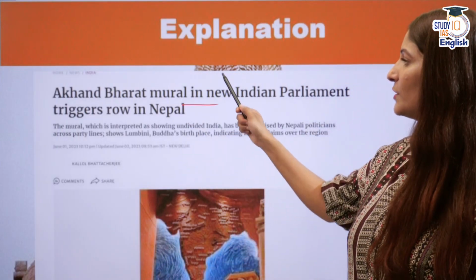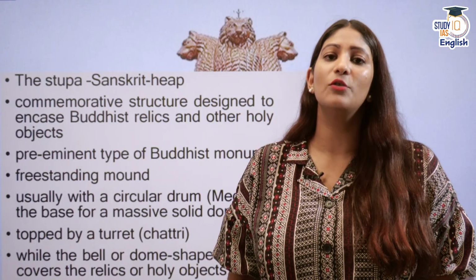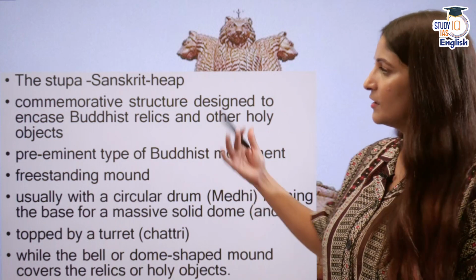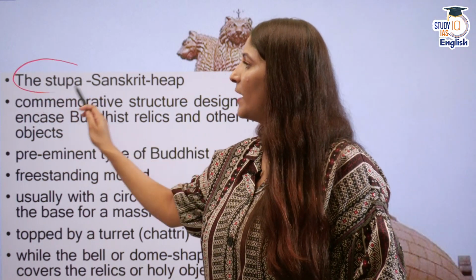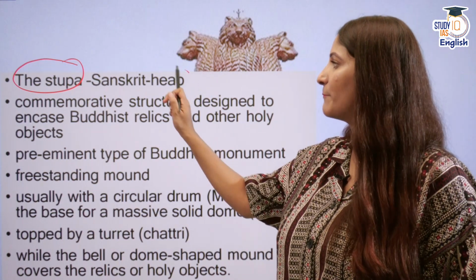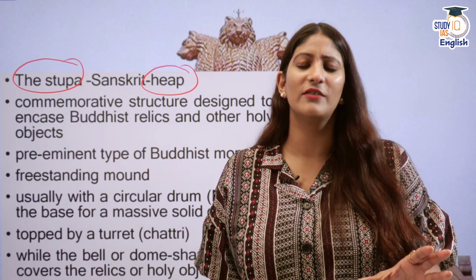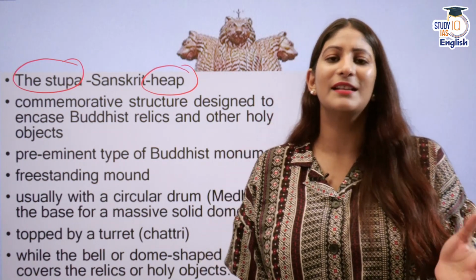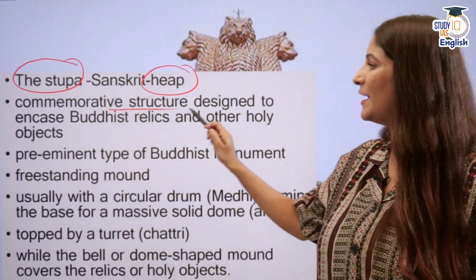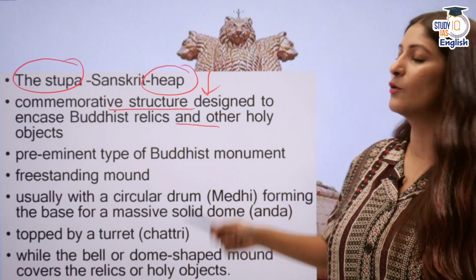Now, Akhand Bharat mural in New Indian Parliament triggers row in Nepal because allegedly Lumbini has been shown in Akhand Bharat, which is actually in Nepal according to Nepal, but which is true actually. The stupa, what is stupa? Stupa comes from a Sanskrit word which means heap. And in layman's term, it is a dirt mound, generally to bury something that is dead. It is in Buddhism used as a commemorative structure which is designed to encase Buddhist relics and other holy objects.